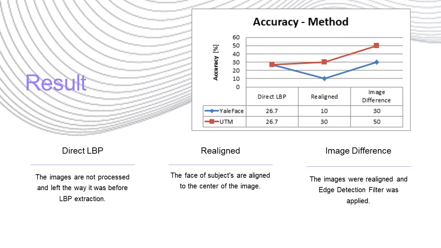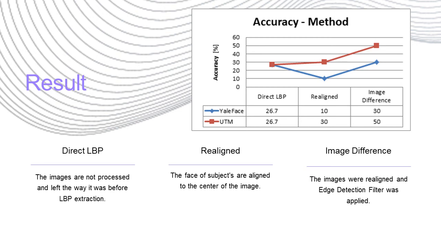The y-axis shows the accuracy percentage, while the x-axis shows the method that was applied. During the direct LBP, we can see that both Yale face and UTM have the same accuracy of 26.7%. After the images were realigned, the UTM database has a slight increase to 30%, while the Yale database shows a decrease in accuracy.